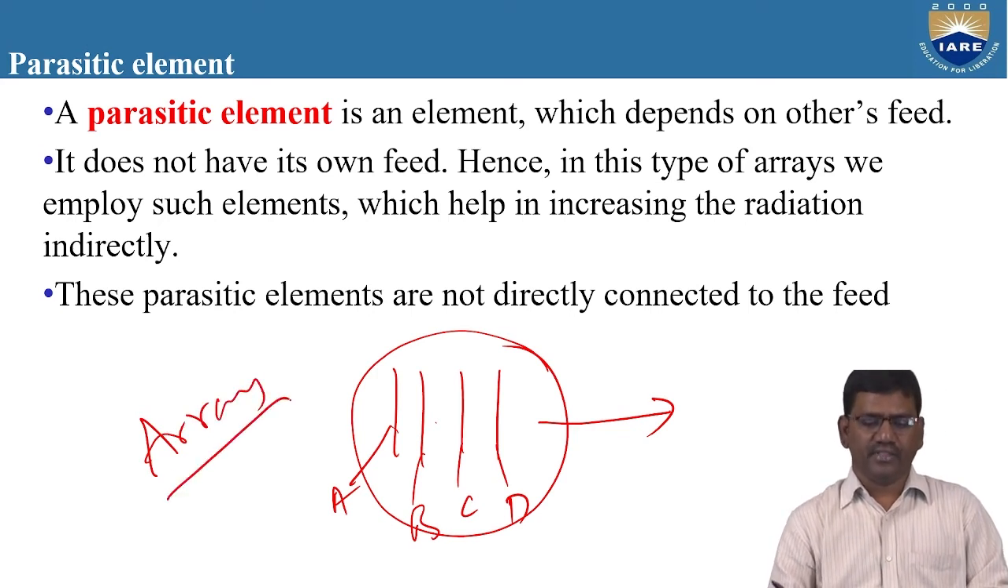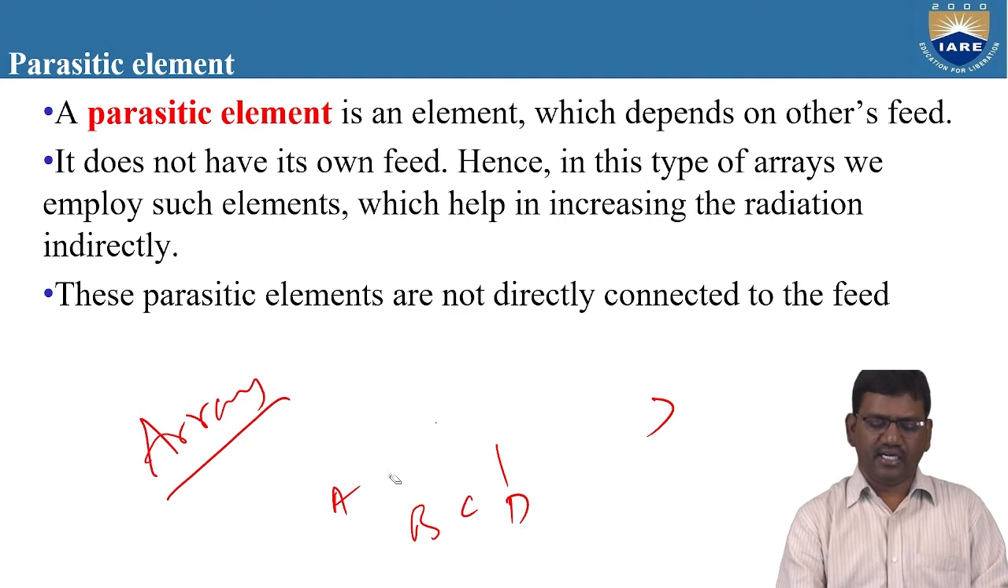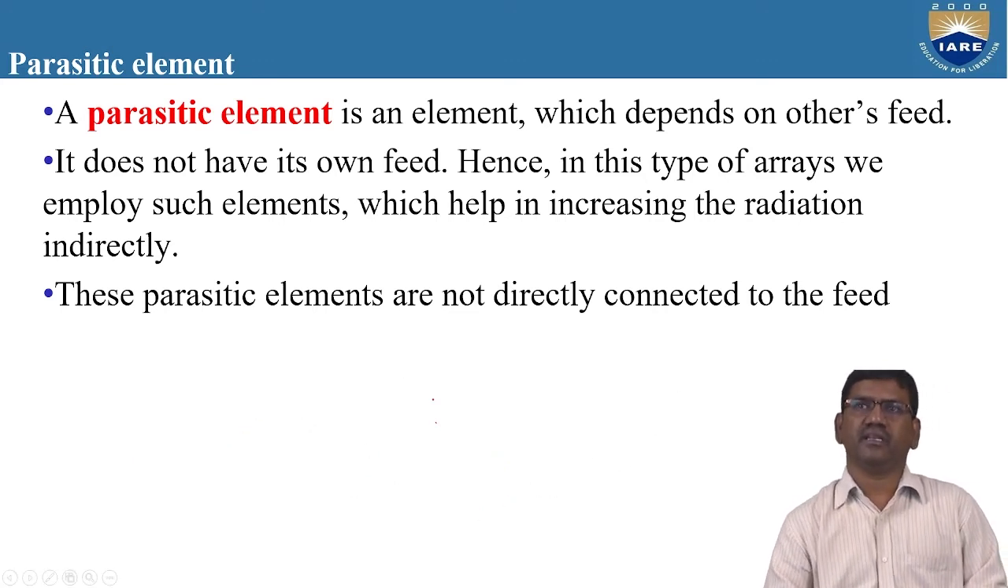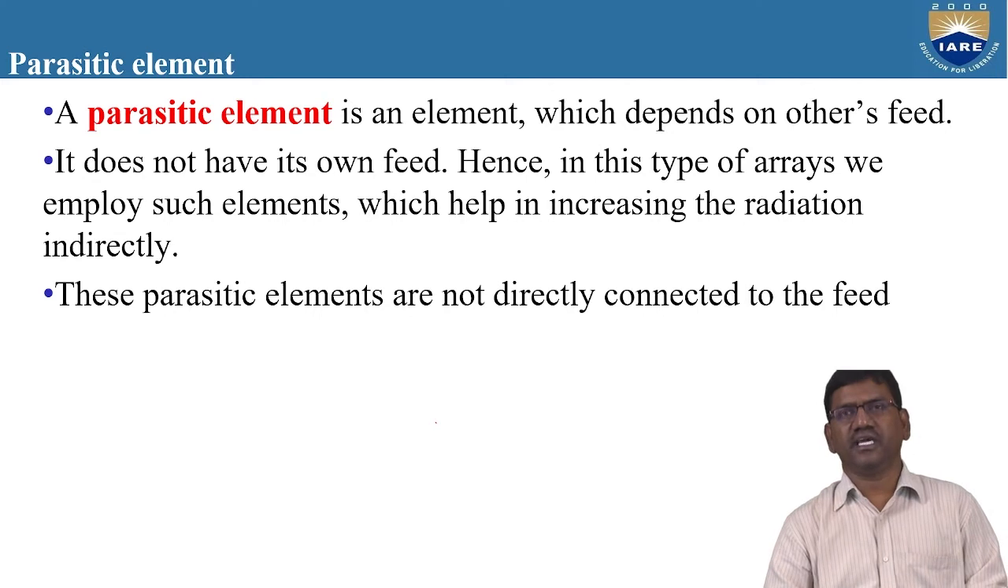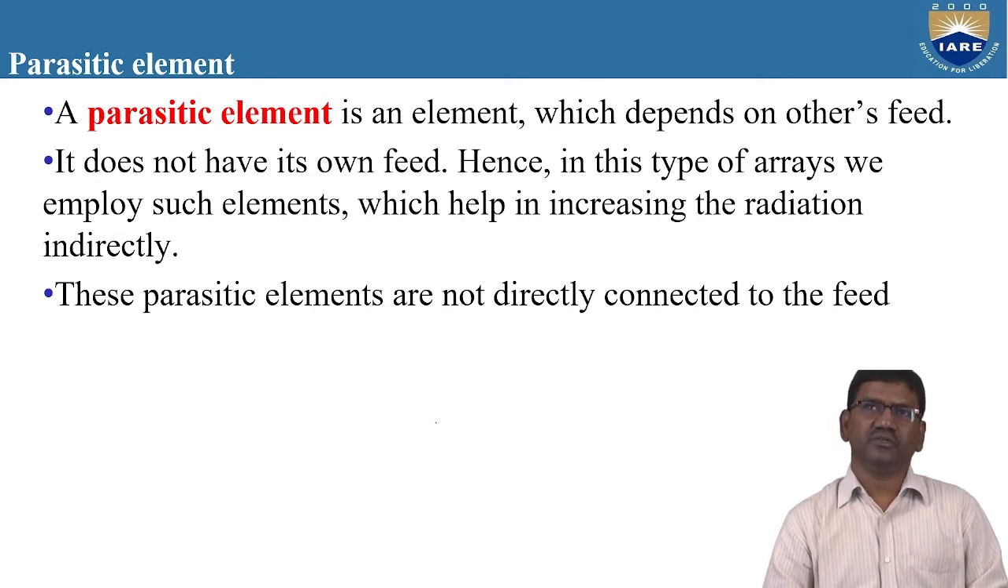Right? So here, to increase the radiation indirectly, what we are going to do is place all the elements in parallel. If you want to increase the radiation efficiency and the directivity of the antenna, you need to place the elements. Elements or antennas are grouped together, aligned and arranged in parallel with each other with equal spacing.